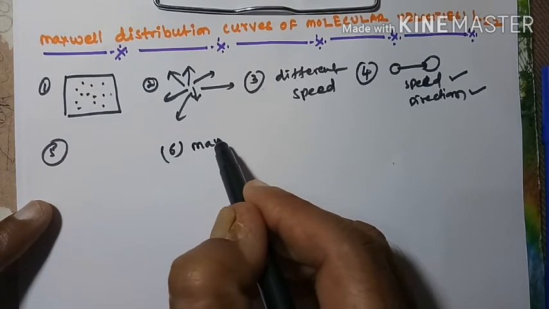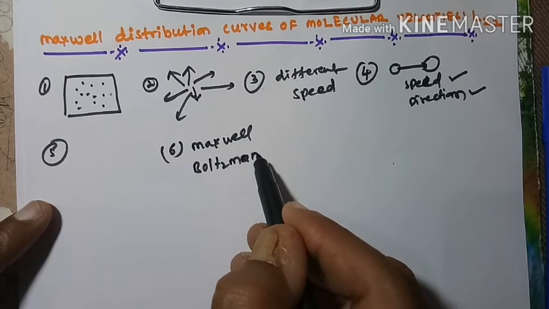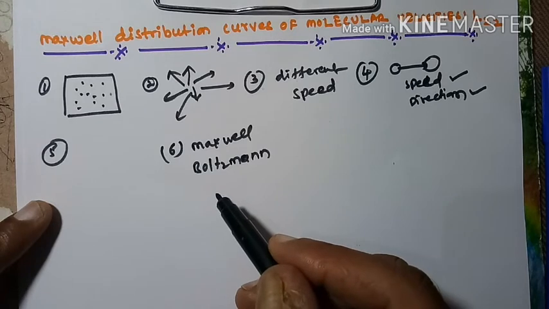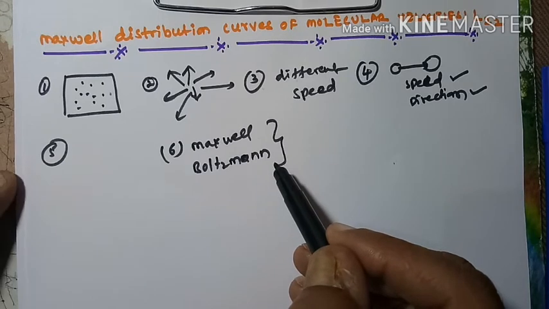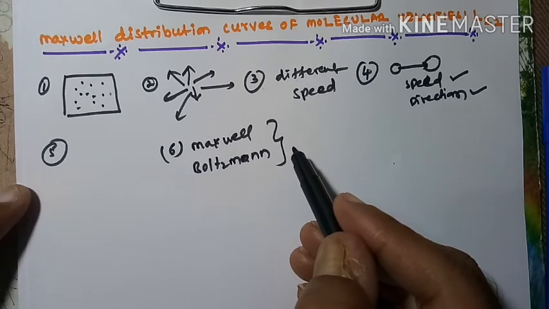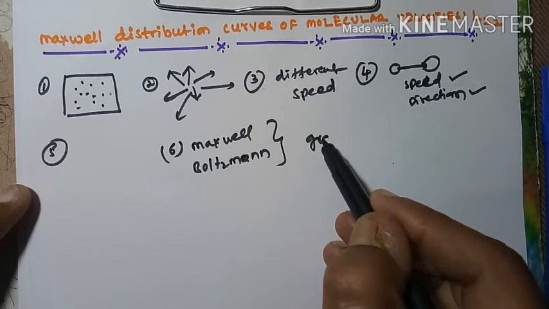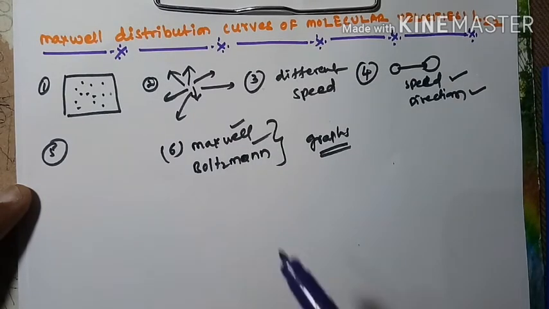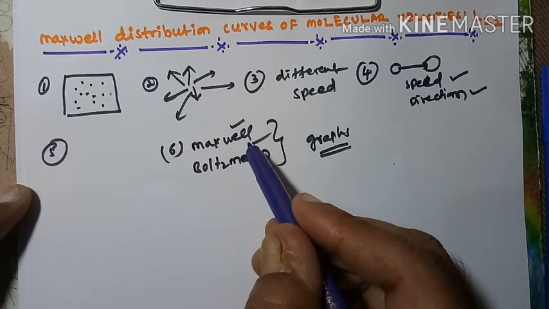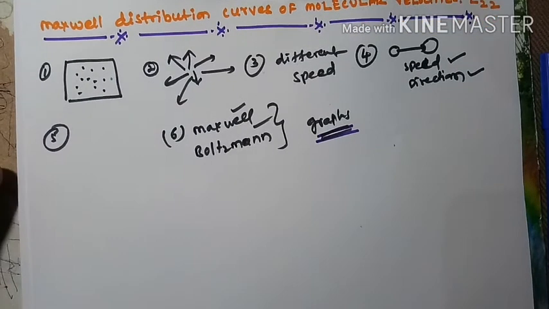Upon this, Maxwell and Boltzmann did so many experiments upon these molecular velocities, or the distribution of molecular speeds of different gases, and they gave their observations in the form of graphs. The results of those experiments they gave in the form of graphs. Now let me plot the graphs which were given by Maxwell and Boltzmann.